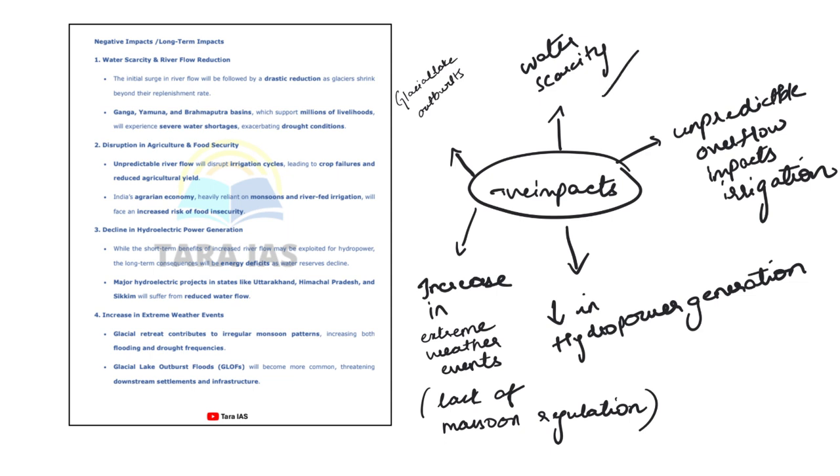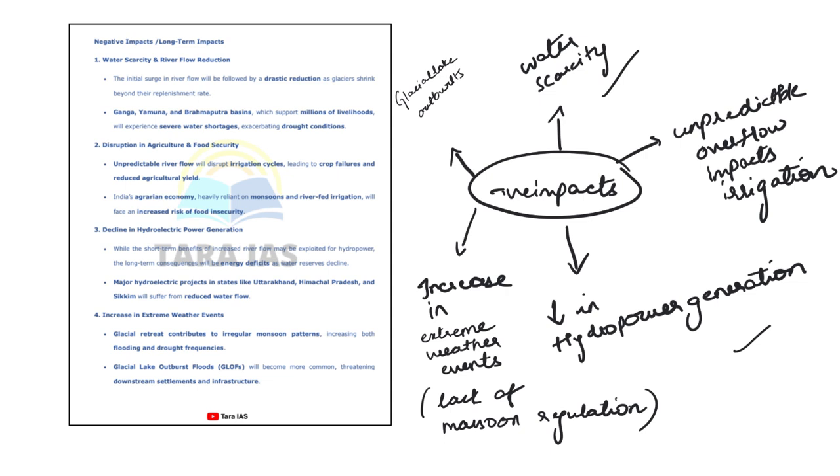Second, for example, sudden glacier melting has happened and unpredictable water flow. So it led to overwhelming overflow. Then it will lead to crop failure, floods, and food insecurity. So just observe how we interconnected our points. First agriculture failure, then flood-like situations and food insecurity. What will be your third point?